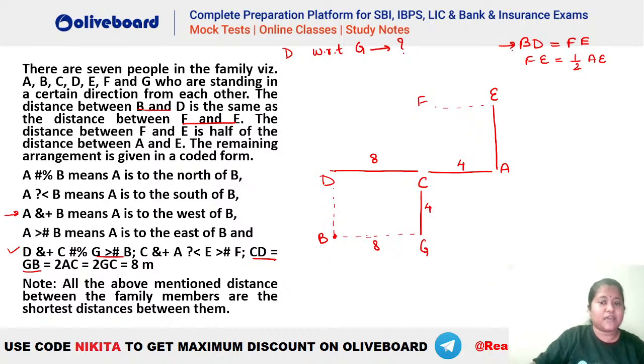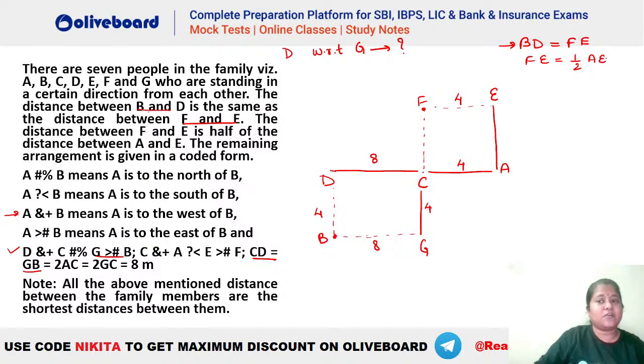Now from here, we have this information: BD kitna hai? BD is equal to FE. That means this value is 4. So BD is also equal to 4 here because BD and FE are equal. So you can see that F will be exactly over your C. Hai na? So F will be towards the north of C because BD is equal to FE. So you can see this is also 4.